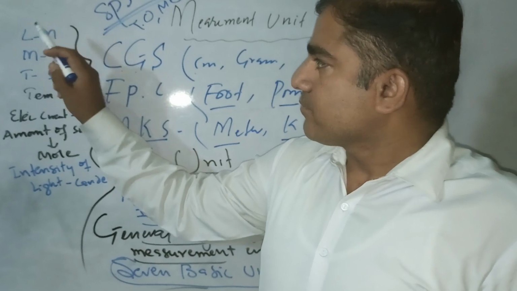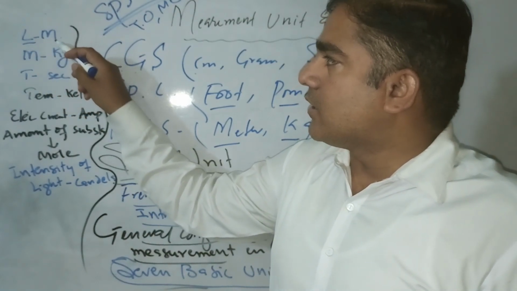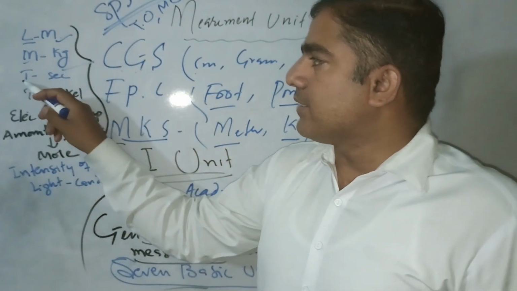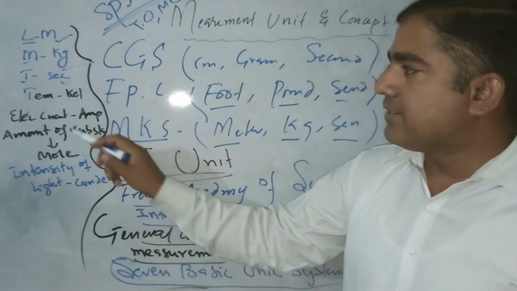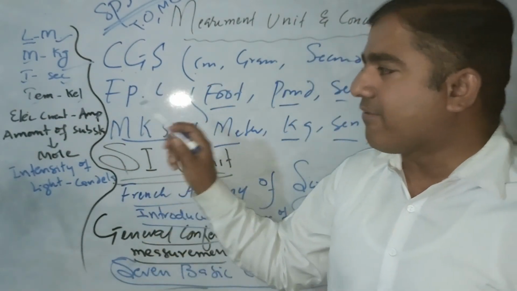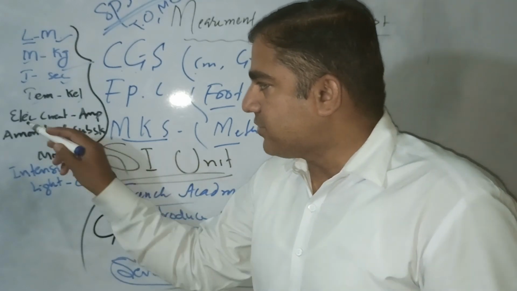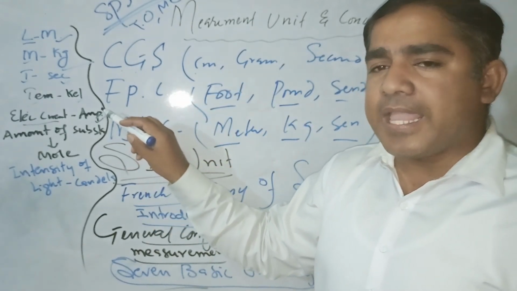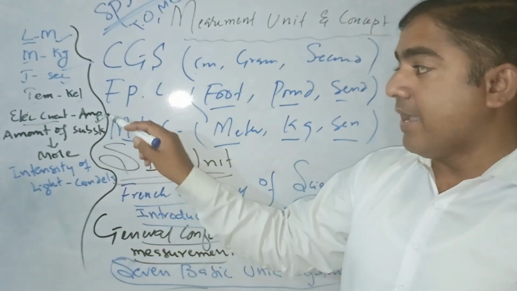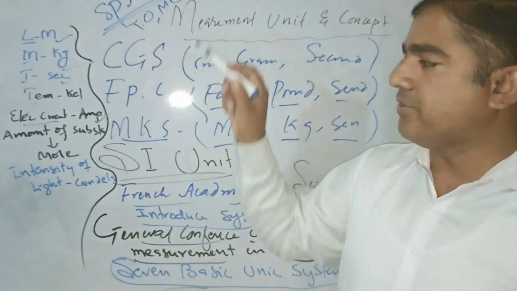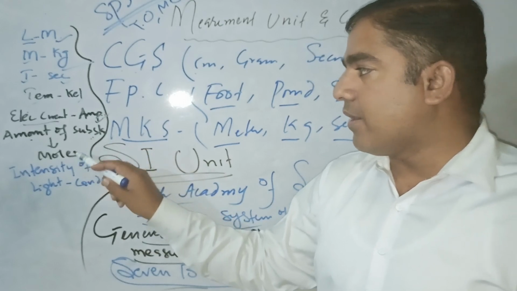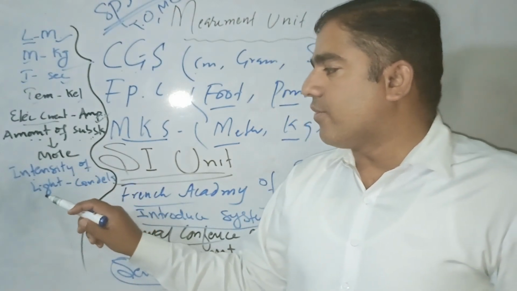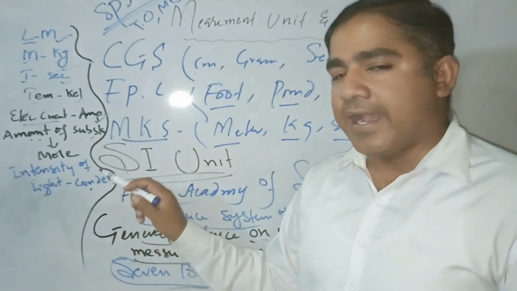Length we can measure with the meter. Mass we can measure with the kg. Time we can measure with seconds. Temperature we can measure with Kelvin. And electric current is measured in the ampere. Most important questions of SPSC. It is also repeated many times in SPSC. The amount of substance is measured in the mole, and the intensity of light is measured by candela.